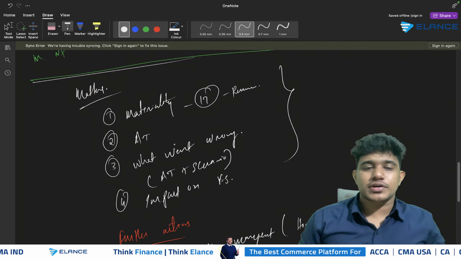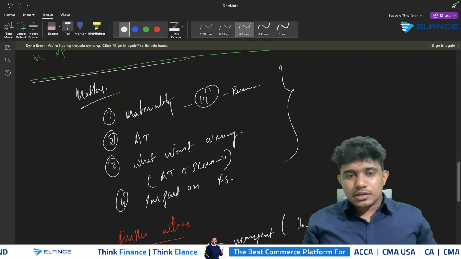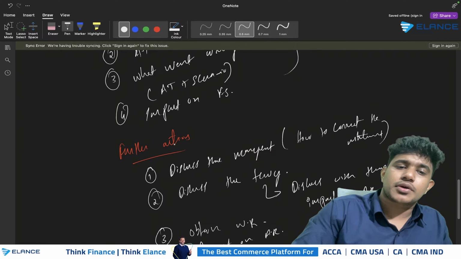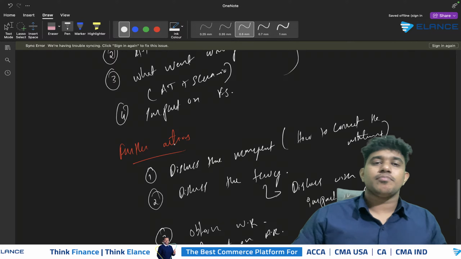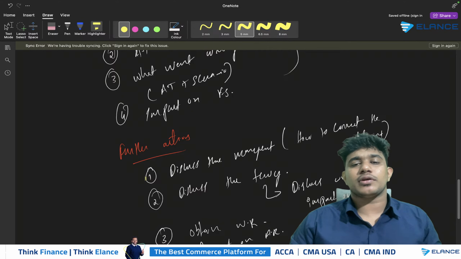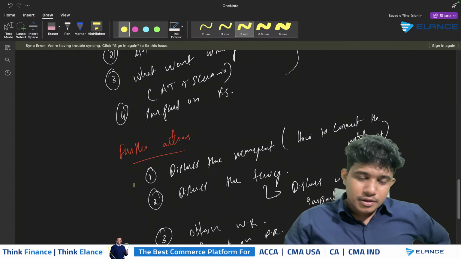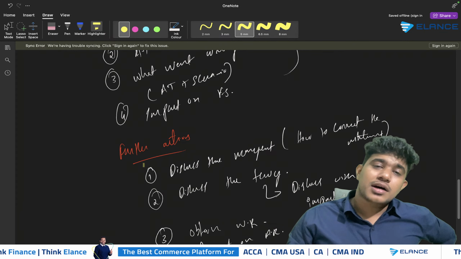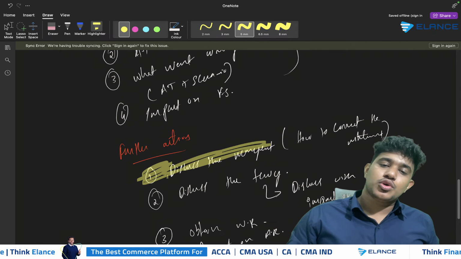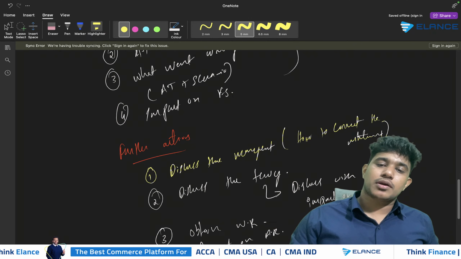So this should first of all be done by the auditor. And from here, you are not required to provide the further actions part, because it is not demanded by the requirement. Instead, they have asked us about what you need to discuss with the management. Therefore, you are only required to provide this part of the answer.